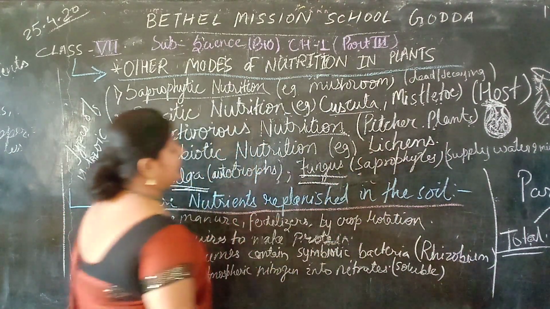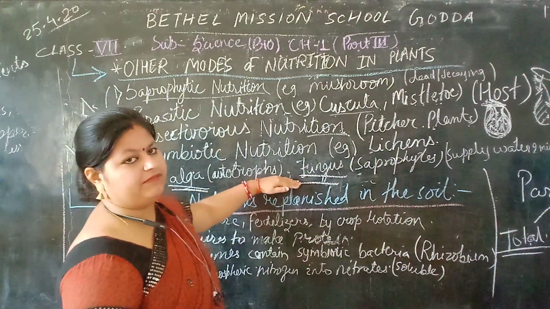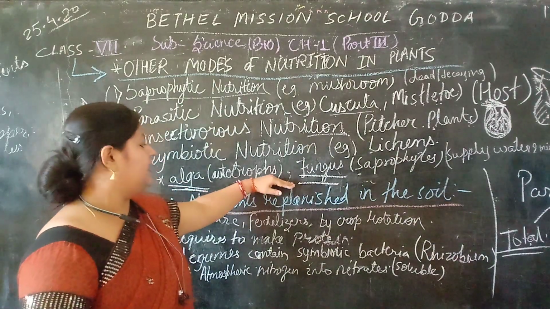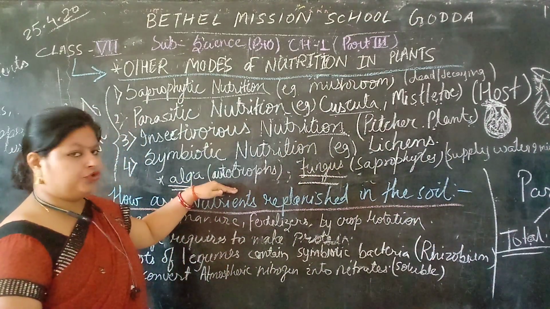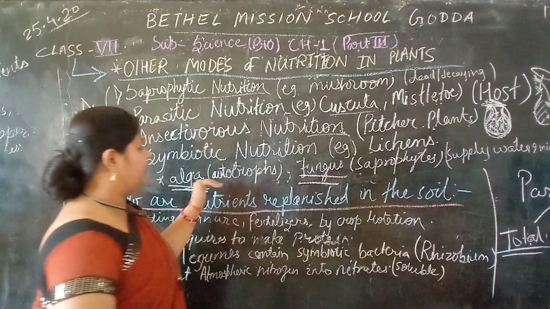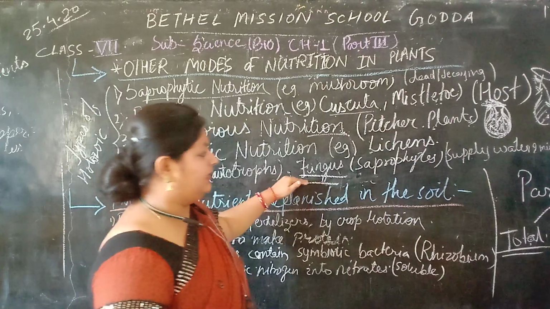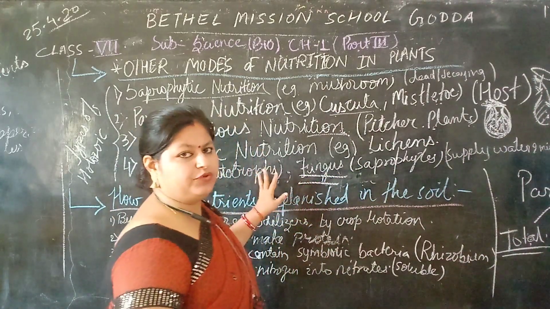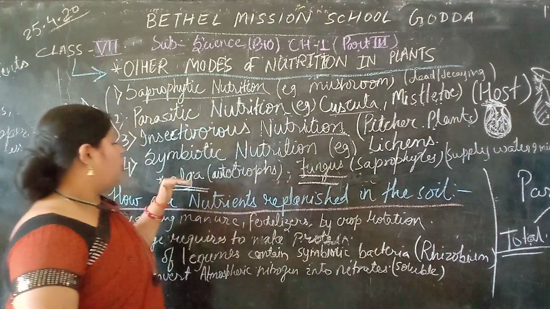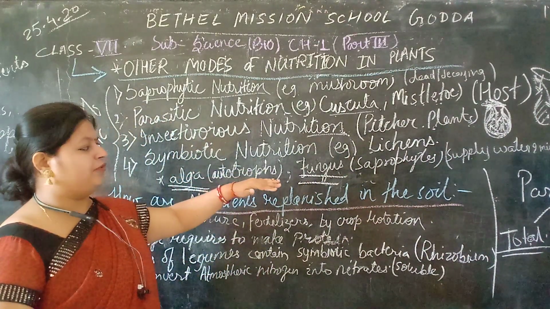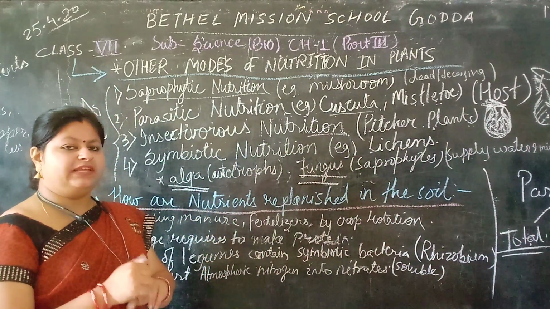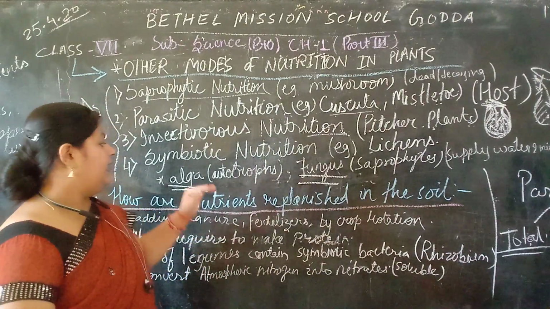Lichens are made up of algae and fungus, where algae are autotrophs and fungus are saprophytes. They live together and mutually benefit each other.